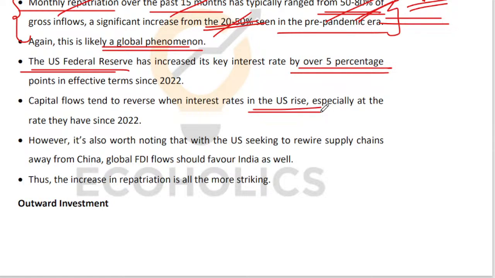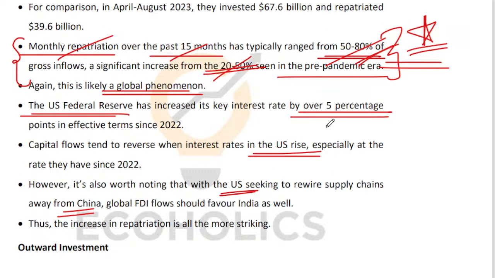And apart from that, US is also forcing the supply chains out of China. US is forcing supply chains closer to itself. So looking at all of these things, टोटलिटी के अंदर अगर आप देखेंगे, because of higher interest rate more than anything else, repatriation is happening. Once US का interest rates rationalize, normalize, this repatriation can slow down as well.